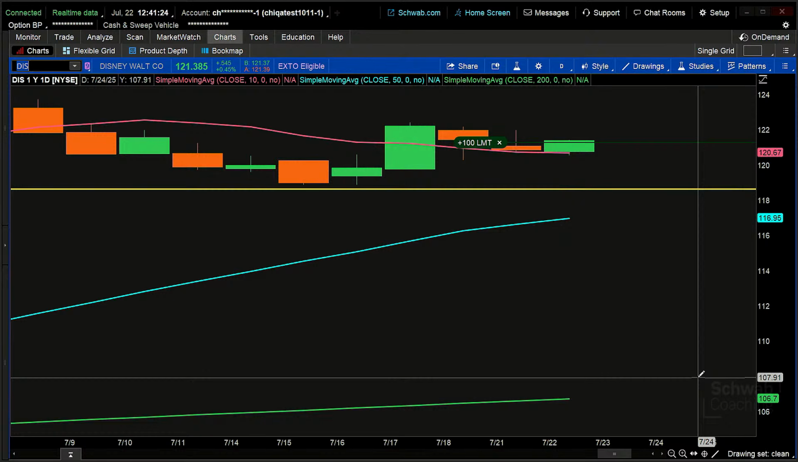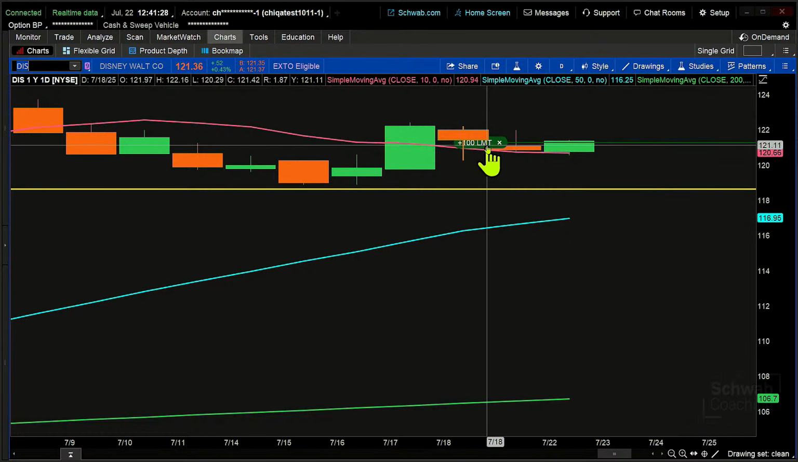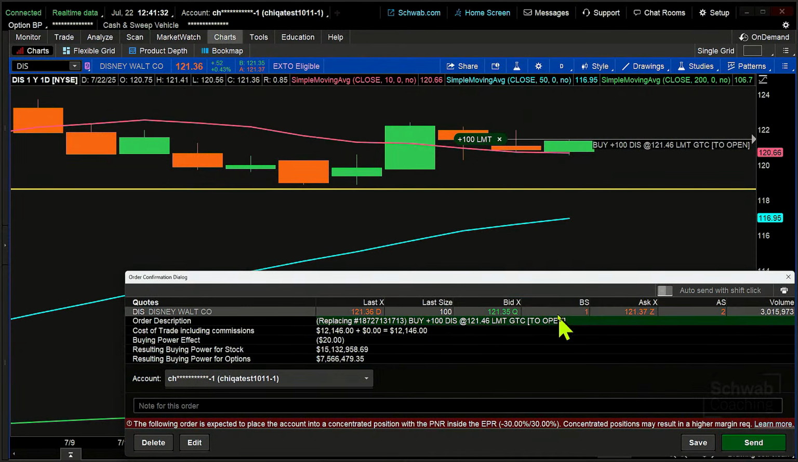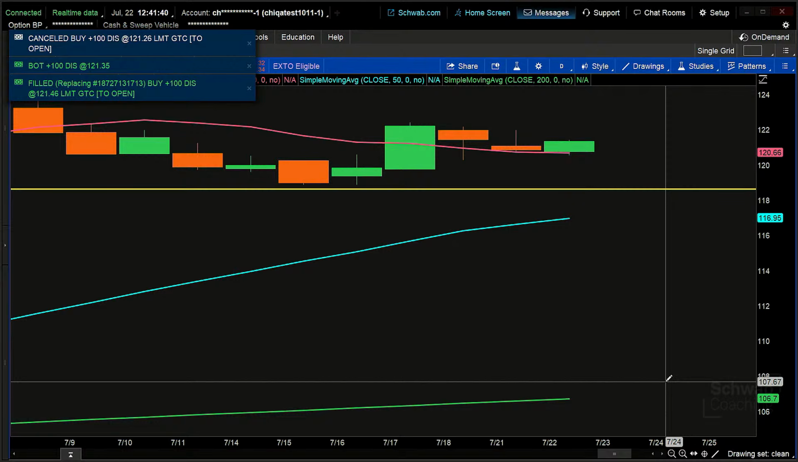Not a recommendation by any means, but I'm simply looking at getting into the trade here. And I'm going to bump my limit price up a little bit because I got it right down there below. And we're going to say, fine, I'm going to buy it within this range right here. Click on send, and we're going to fire that order off, and I end up getting into the trade.